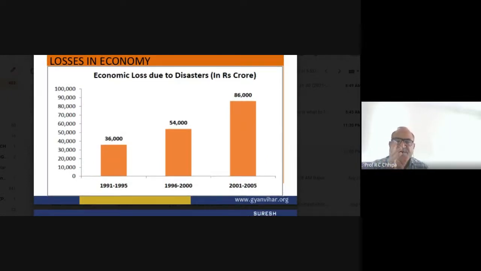This is only because of economic loss, not relevant with the social, not relevant with the geology, not relevant with the geographical disaster. So that is only because of the economic losses.